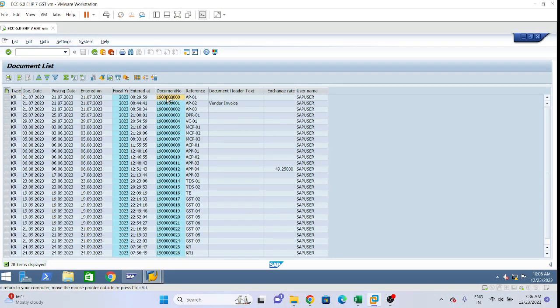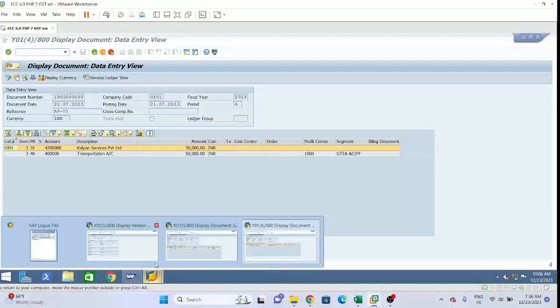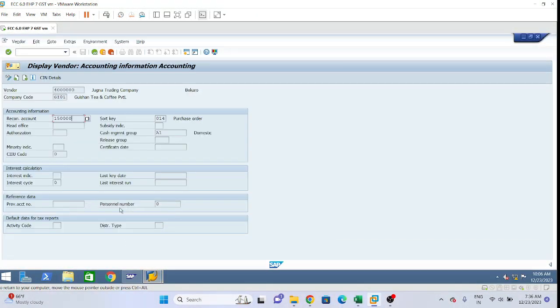Let me open this one. See, this is the subledger only, right? This is the vendor number. Posting has been done in this subledger with the help of this vendor. But it will be updated where? To the recon account, correct. Where have we linked that recon account?